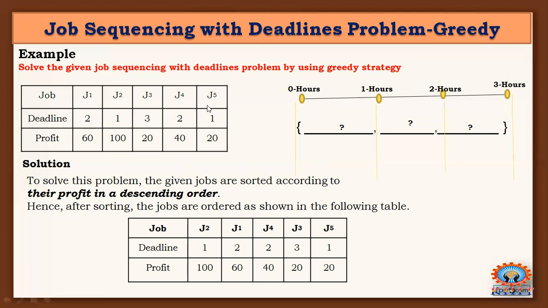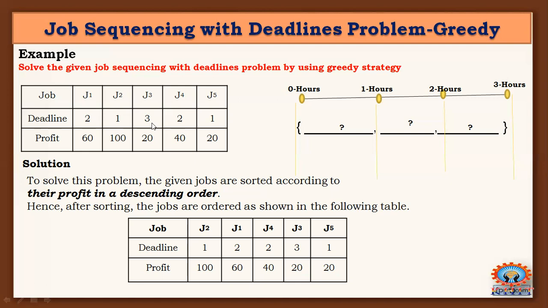Before solving the problem, let me tell you the shortcut. The shortcut method is, first verify the maximum deadline. What is the maximum deadline here? 3. The maximum value of deadline is 3. Assume that 3 is the maximum deadline, which can be considered as D max.